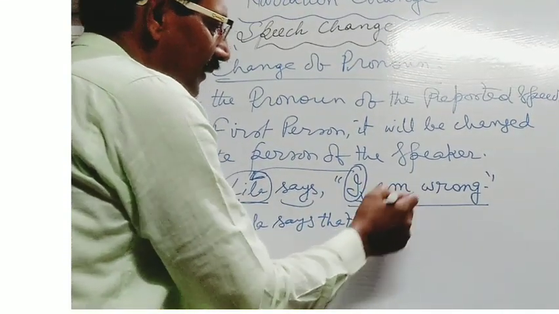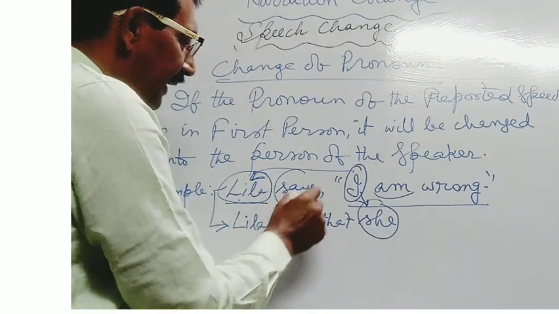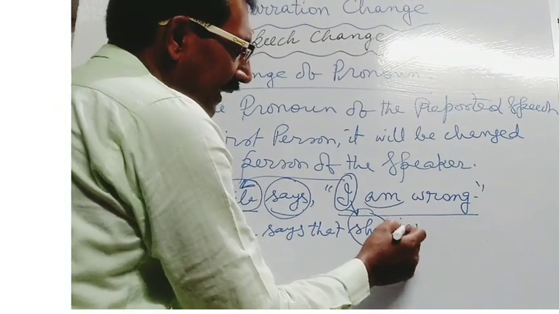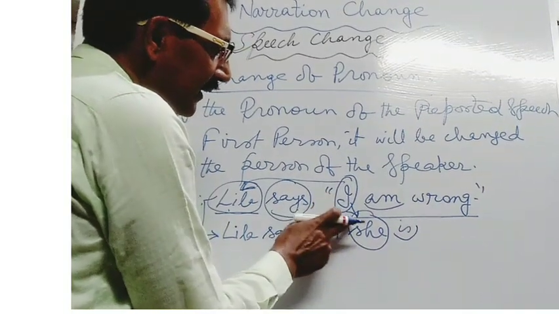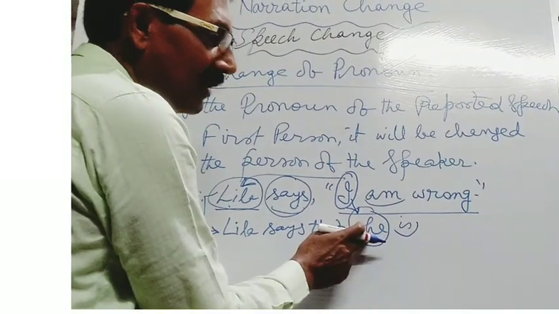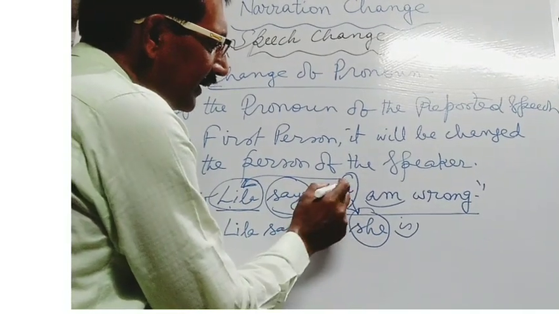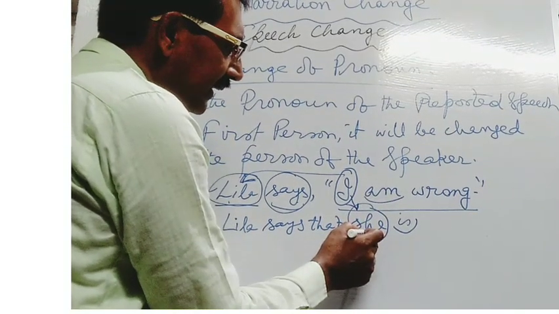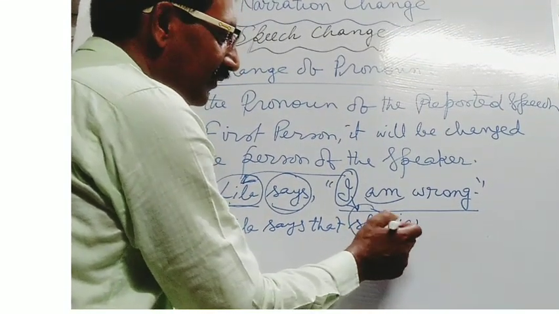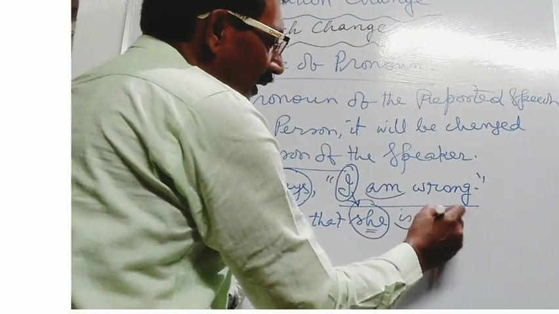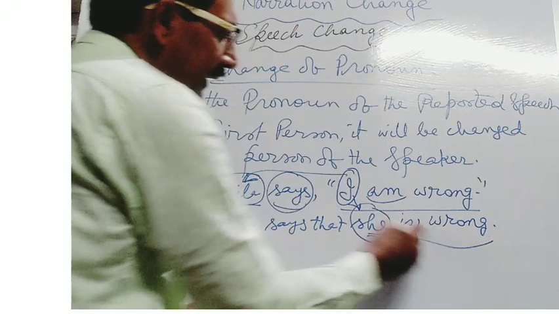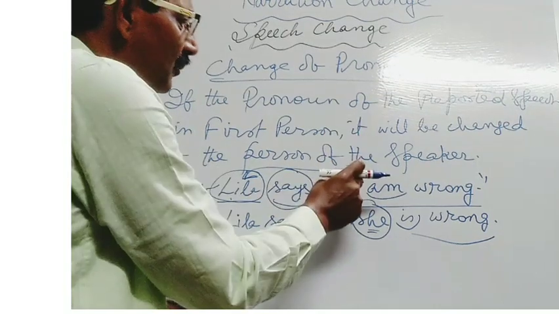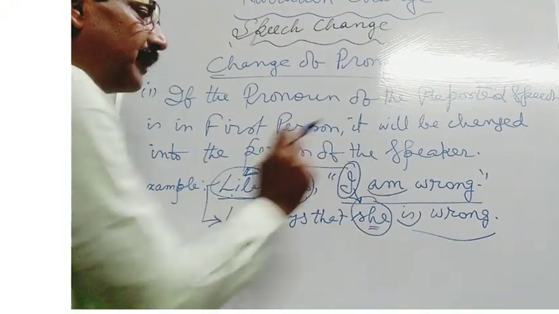Then the verb is there, am is the verb. As it is the present indefinite verb, here am will be converted into is. But it is not the change of verb. Here it is according to the personal number of the subject. As it is I, am has been used. Here she takes the verb is in the present indefinite form. She is, then wrong, W-R-O-N-G. In this way, you have seen that first person pronoun will be changed according to the person of the speaker.